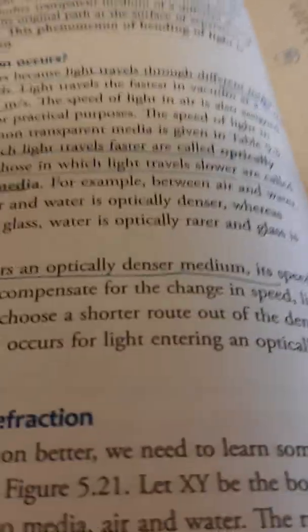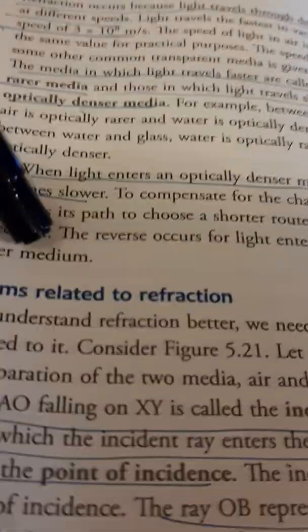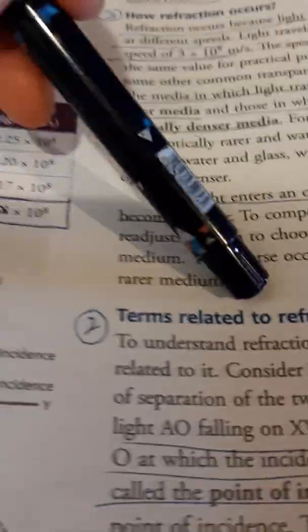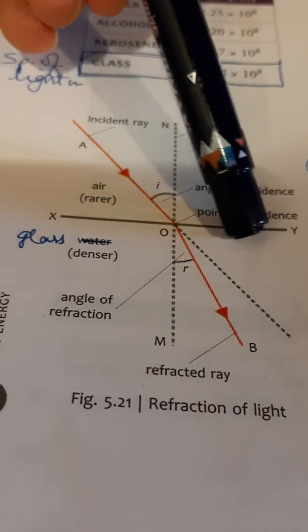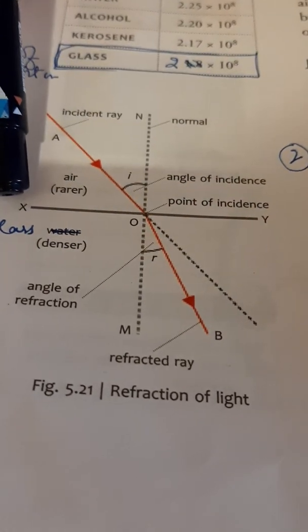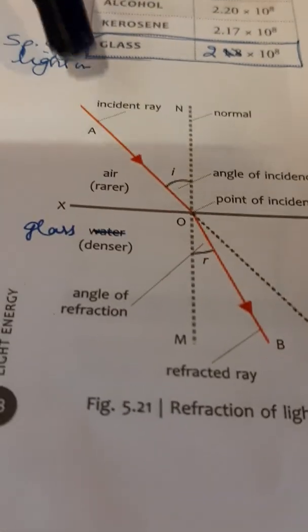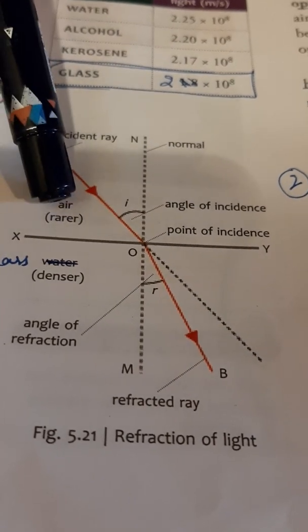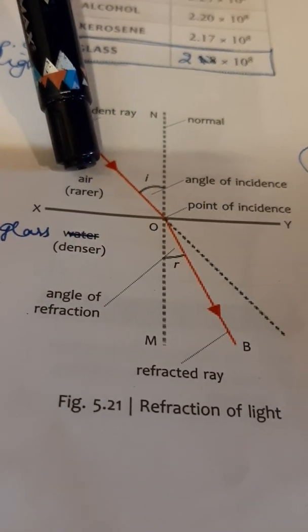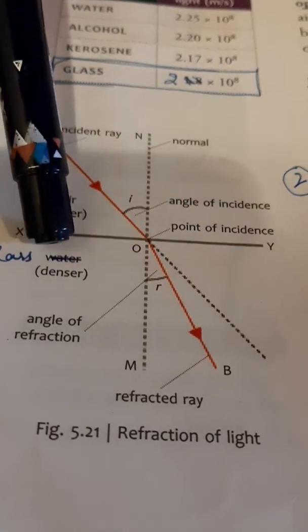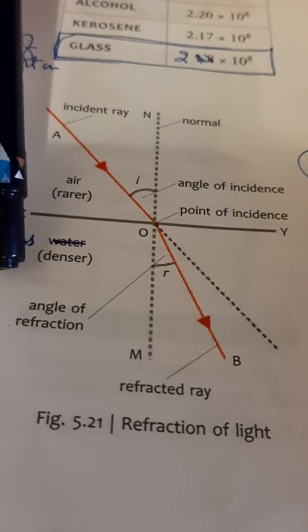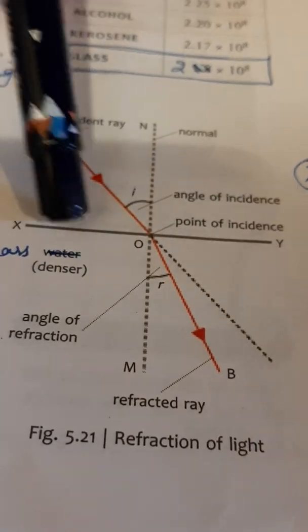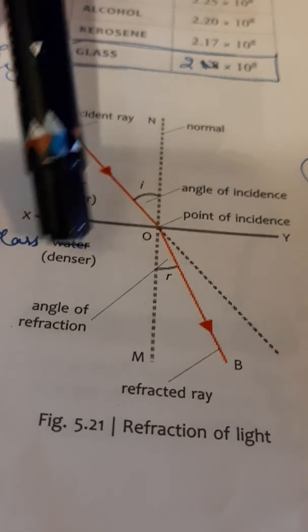Now we are going to study some terms related to refraction. Now see this diagram. In this diagram, the XY line which has been drawn is the separation of the 2 media. Above XY you have the air as a medium, and below XY you have got glass, suppose, as the denser medium. What is the rarer medium, what is the denser medium, that I will tell you later on. But above XY you have the air, below XY you have glass.